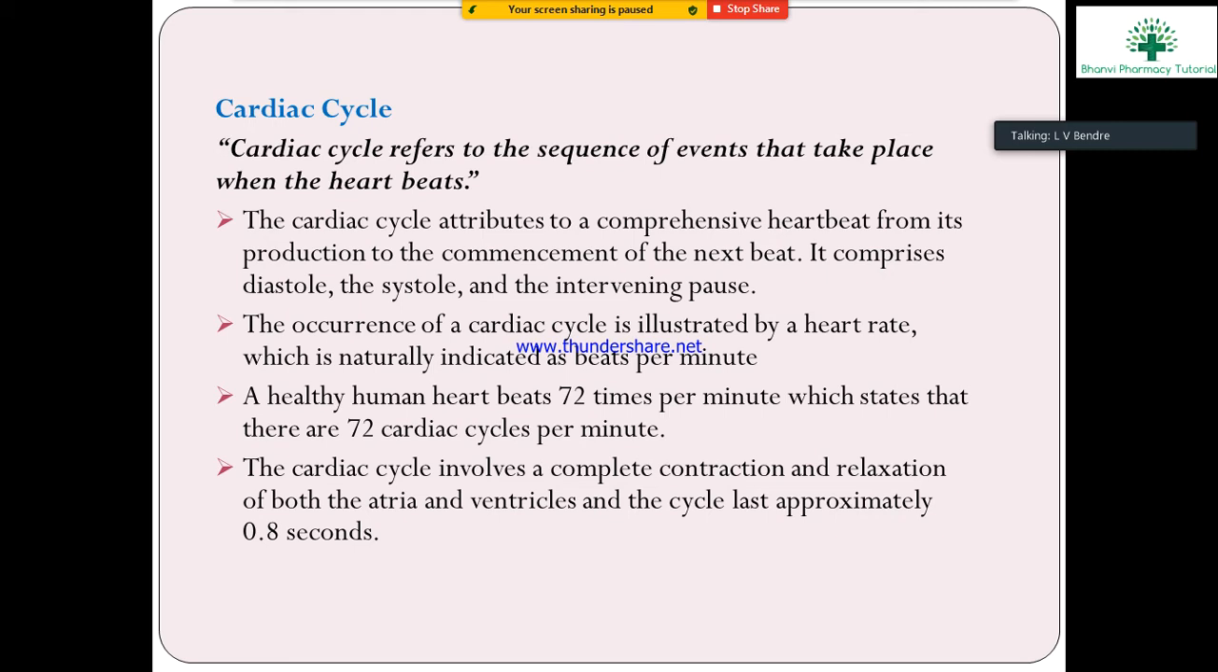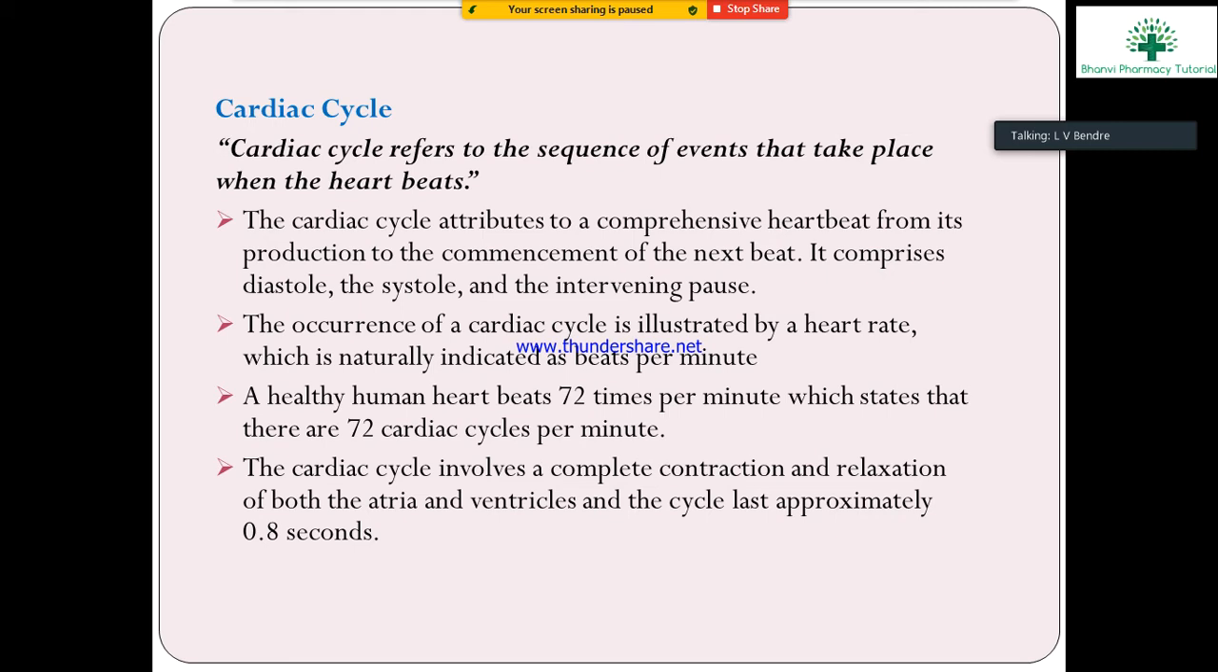The cardiac cycle refers to the sequence of events that takes place when the heart beats. It attributes to the comprehensive heartbeat from its production to the commencement of the next beat, meaning the heartbeat is generated in the SA node, or pacemaker.